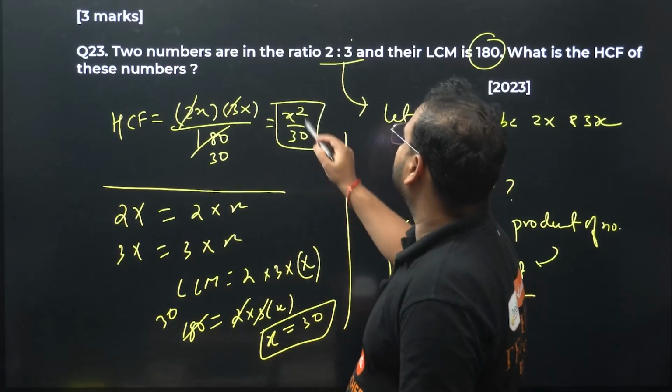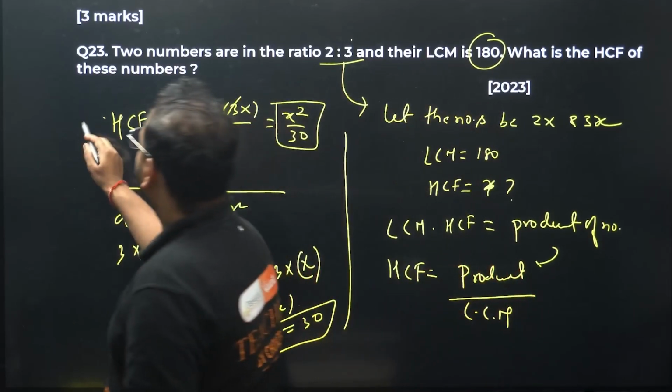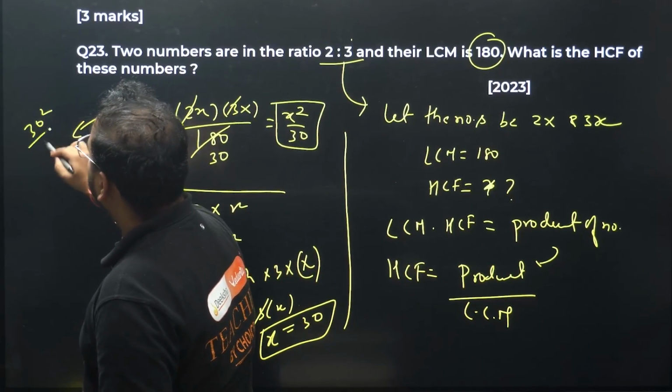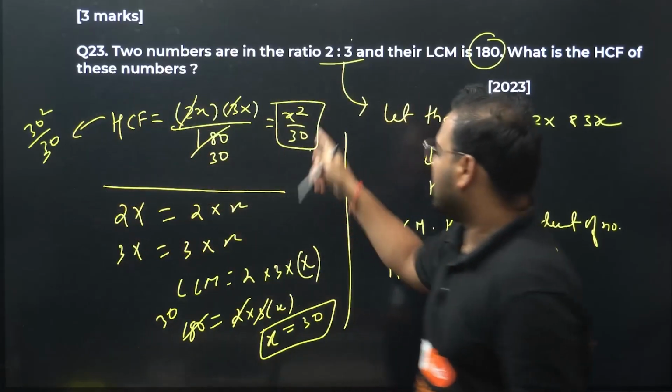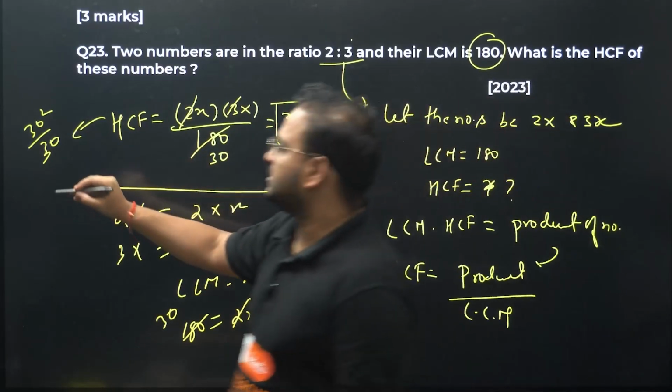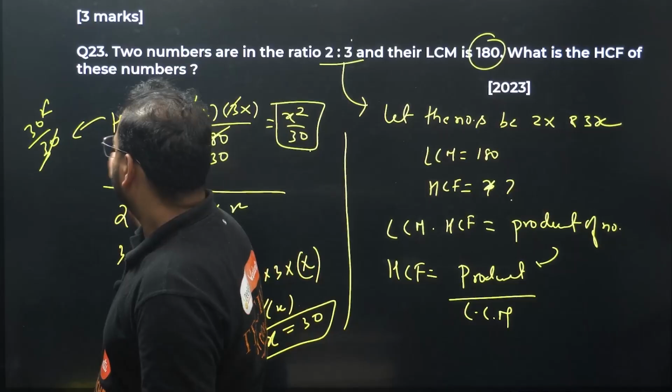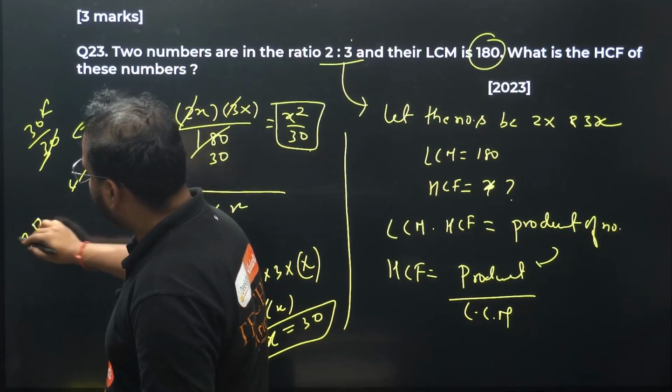Put it back over here, HCF will become 30 square by 30. x is coming as 30, right? What is the answer for HCF? 30. So your HCF is coming as 30.